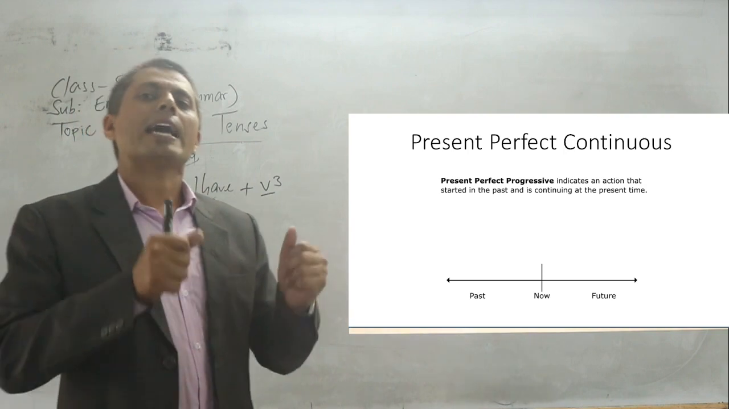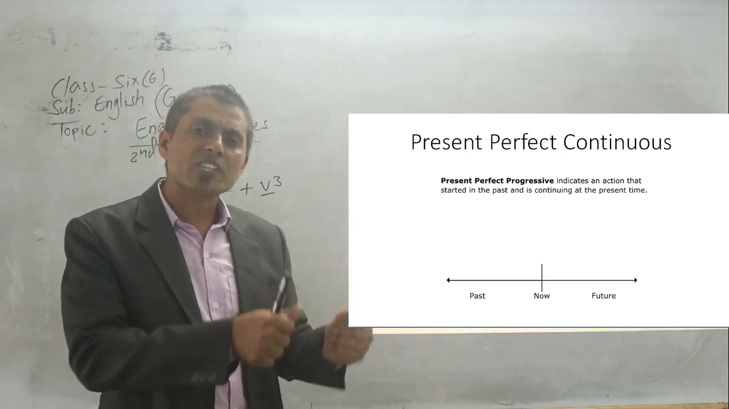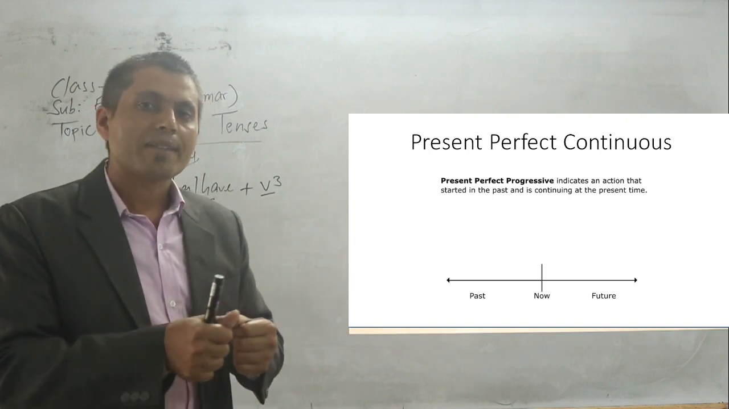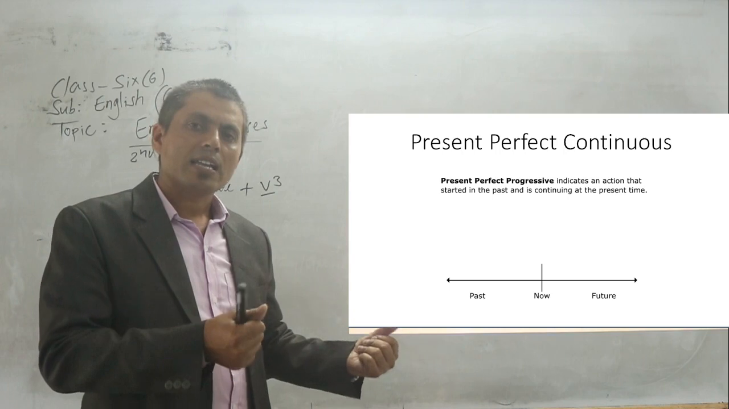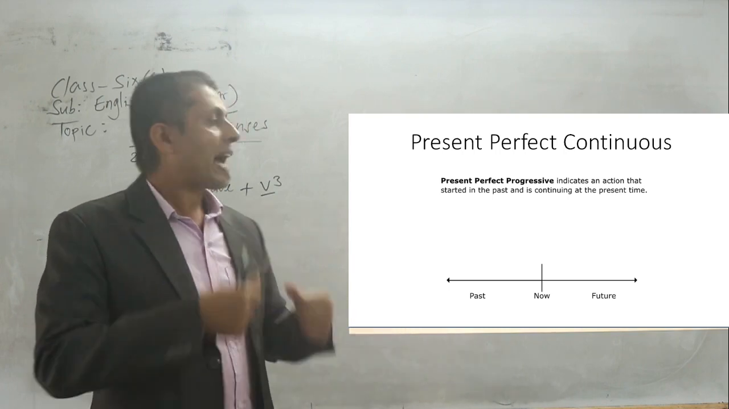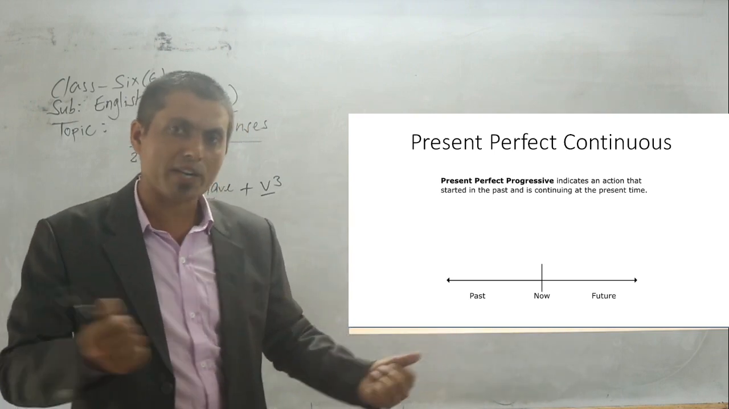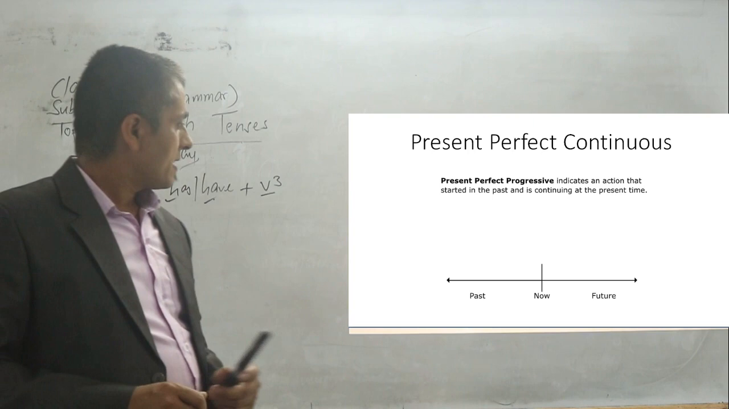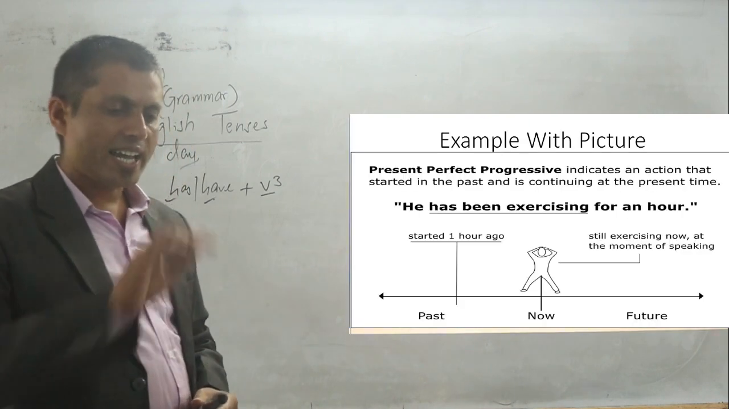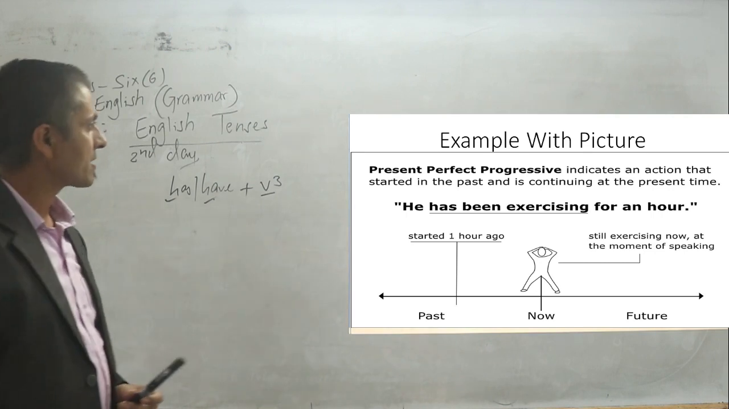For example, I have been studying in this school since last year. Or you can say, I have been studying in this school for 3 years, or 4 years, according to the duration. Now, let's have a look at the next slide with some examples, with a picture.